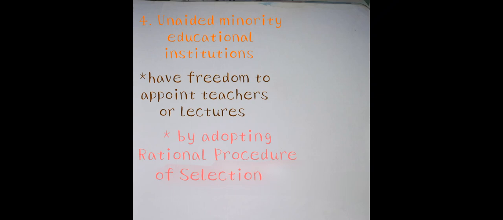It means the educational institutions receiving aid from the state, so the state has the responsibility to ensure the proper utilization of the aid in that educational institution. Okay, so without diluting Article 30, the state can get involved in the educational institutions on the basis of the proper utilization of the aid.